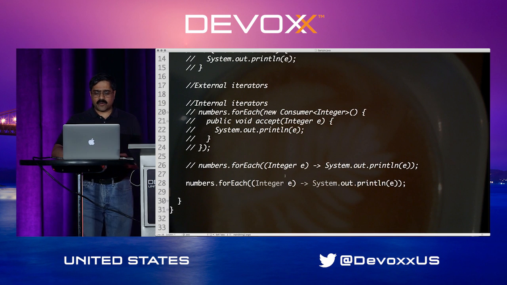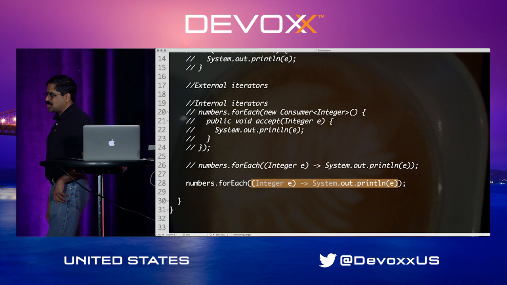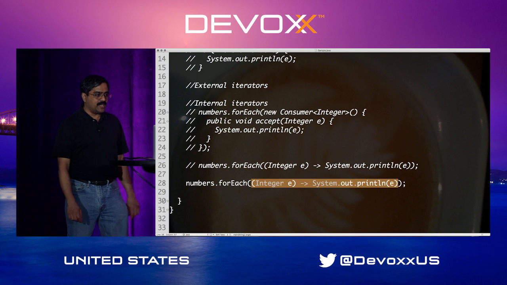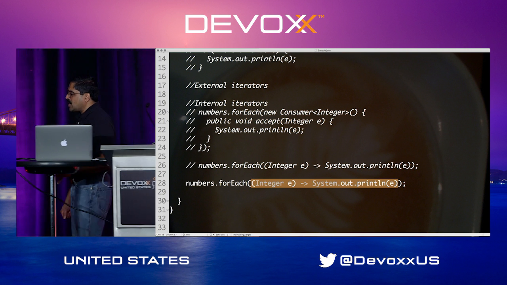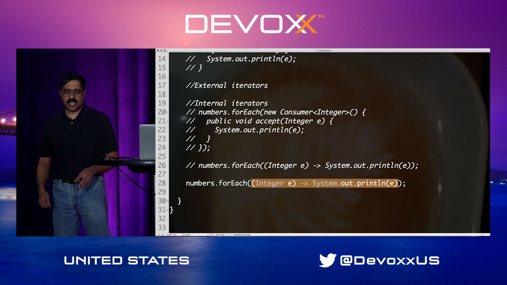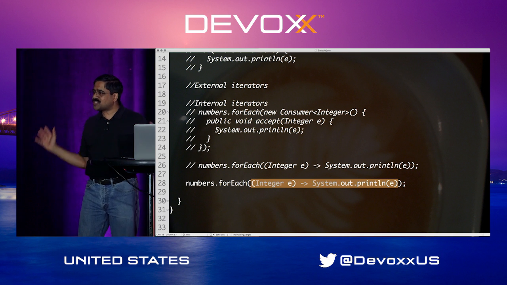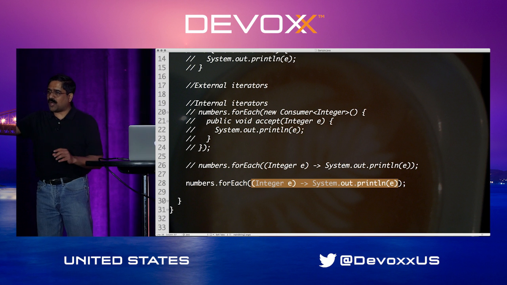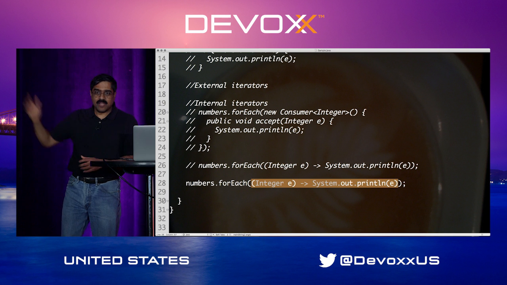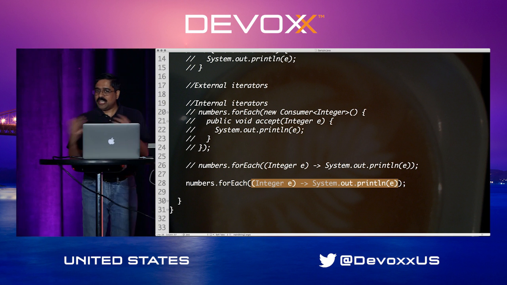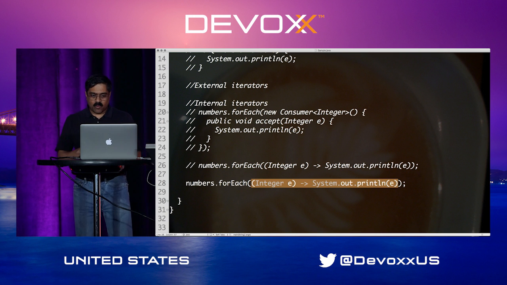Now look at this code for a second. We are saying, here is a Lambda, given an integer, I'm going to go ahead and print that integer. But let's take a wild guess. If you are iterating over a collection of integers, you put your hand into this collection and pick an element, in your wildest imagination, can you imagine what you would pick from a collection of integers? A dog? A monkey? Well, of course it will be an integer. So you know it's an integer. The language knows it's an integer. Why bother saying what the type is?